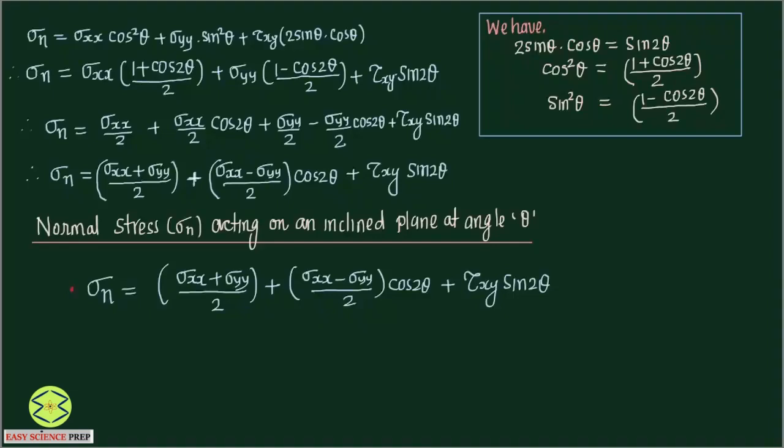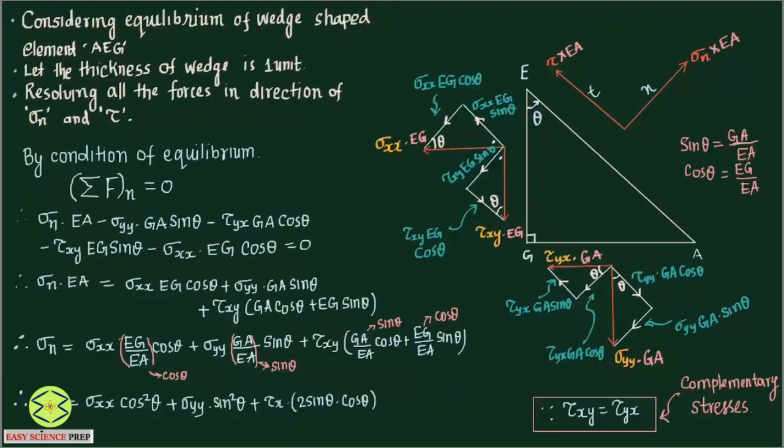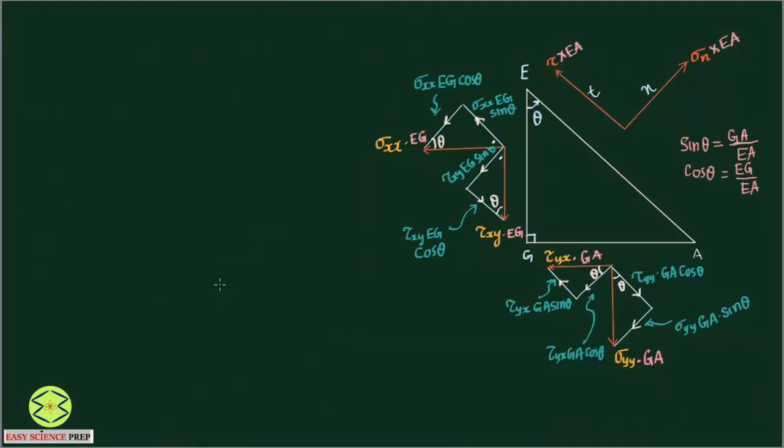Similarly, we will also find the shear stress acting on an inclined plane. I am going to consider the same diagram. Again, I will take the summation of forces along the tangential direction, that is the shear direction. By the condition of equilibrium, the summation of forces in the tangential direction is 0. I take this as positive: shear stress tau times EA is positive.